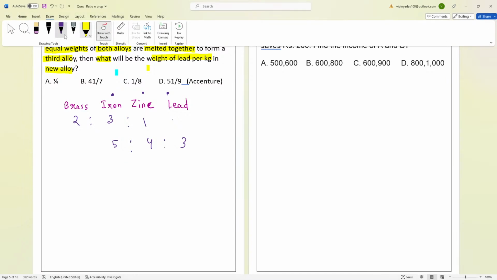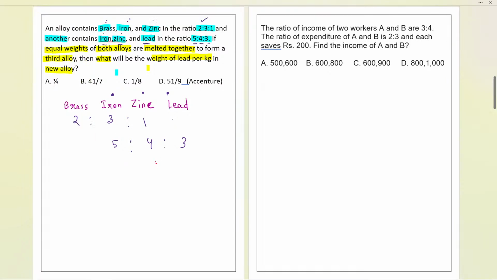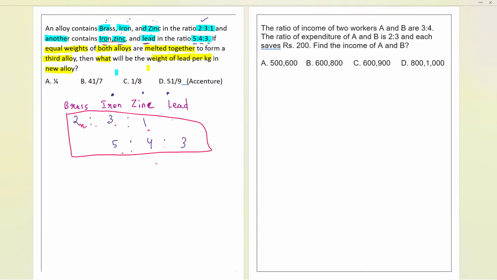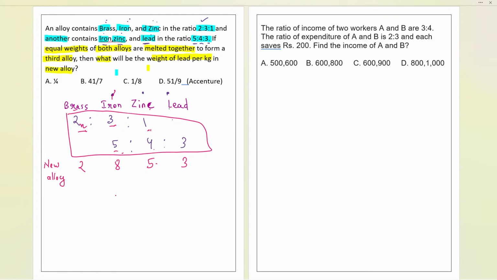Now, if we have these elements and we are mixing, can I say that if I take X as the common factor, whatever the common factors are, we can take it. But now, if I mix all of these ratios, what will happen? The brass will remain brass only. Iron will be mixed, so 3 and 5, these two ratios will be overall 8. The zinc will become 1 plus 4, that is 5, and lead will become 3. This is the final new alloy we have got over here.